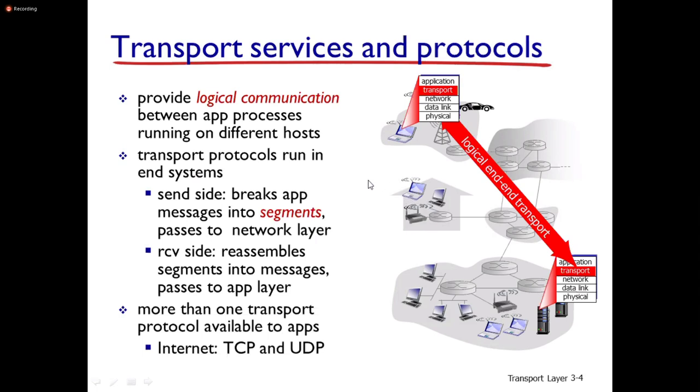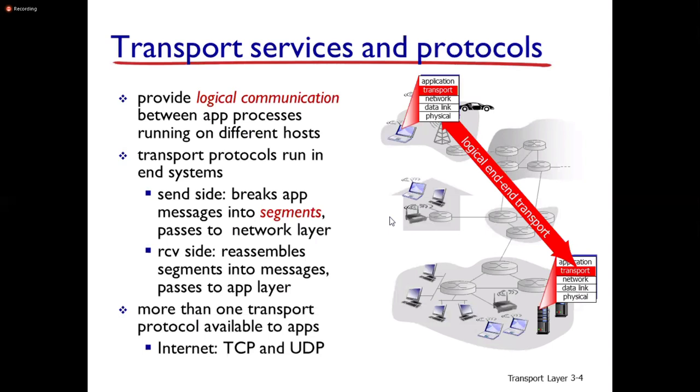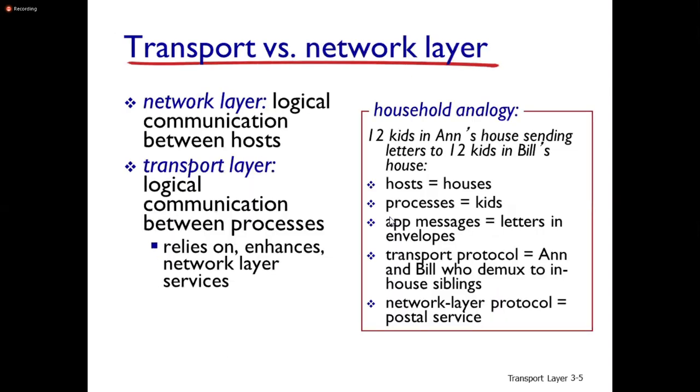Here the data is coming from the application layer to the transport layer. The transport layer breaks up the message into segments and hands them over to the network layer. At the receiver side, the transport layer receives the segments from the network layer, reassembles them and transmits them to the application layer. These are the two examples of transport layer protocols: transmission control protocol and user datagram protocol.